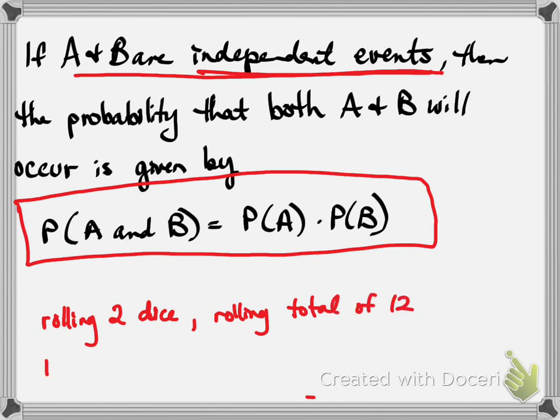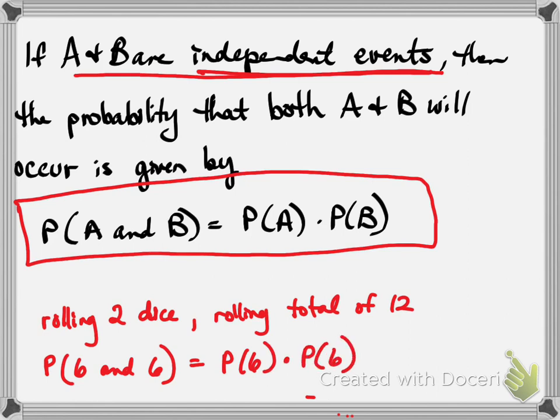So the only way that can happen would be the probability of a 6 and a 6. That's the only way we can get a 12 on six-sided dice. So that's equal to the probability of getting a 6 times the probability of getting a 6. Well, there's 1 six out of 6 sides on the dice. Same thing for the other one. So it's a 1 out of 36 probability.